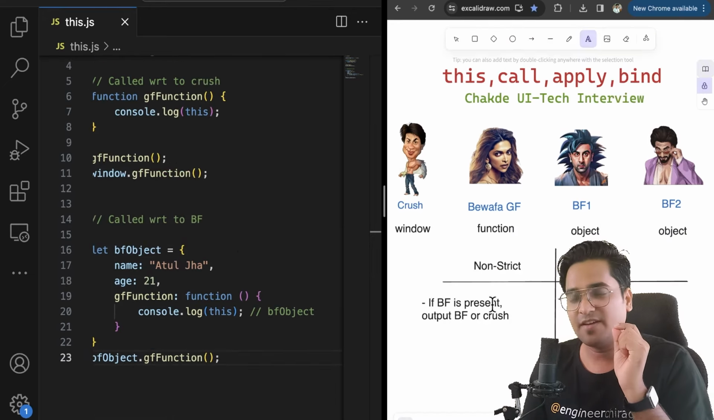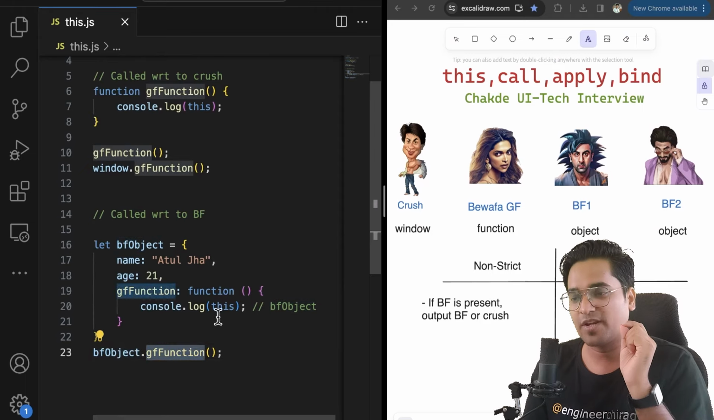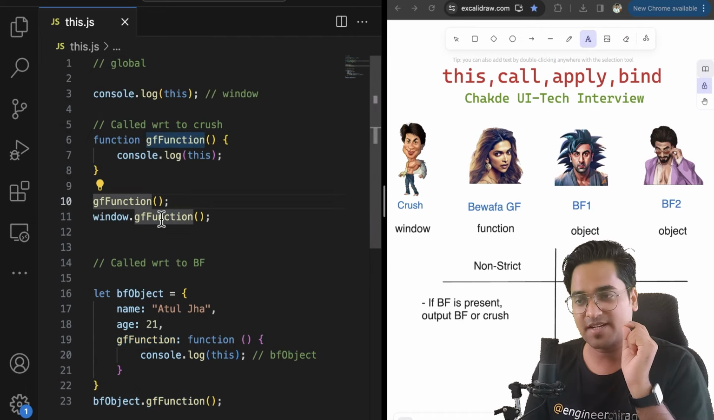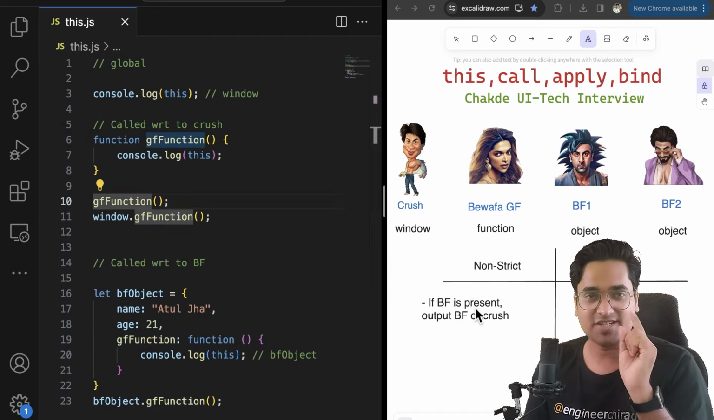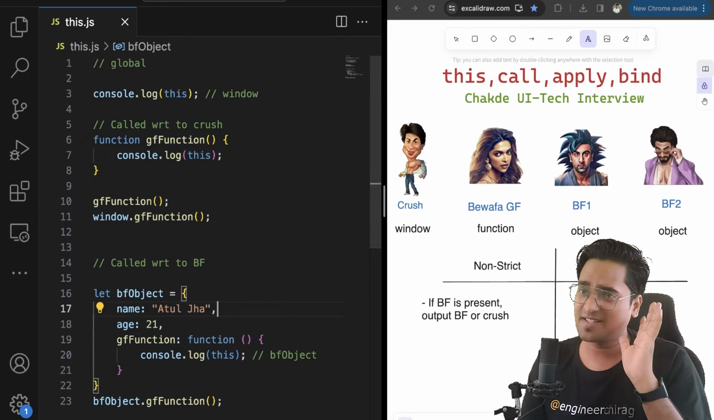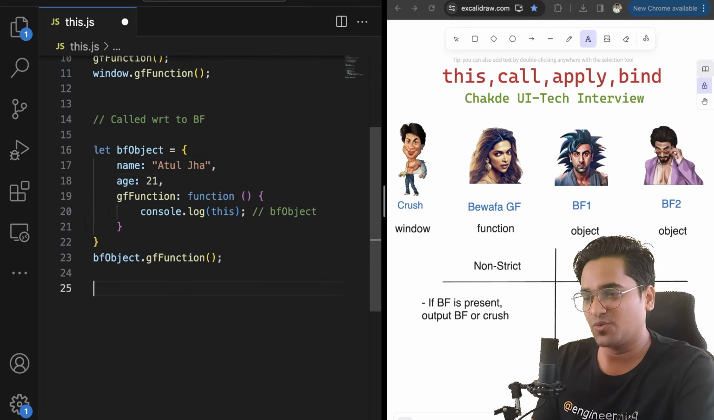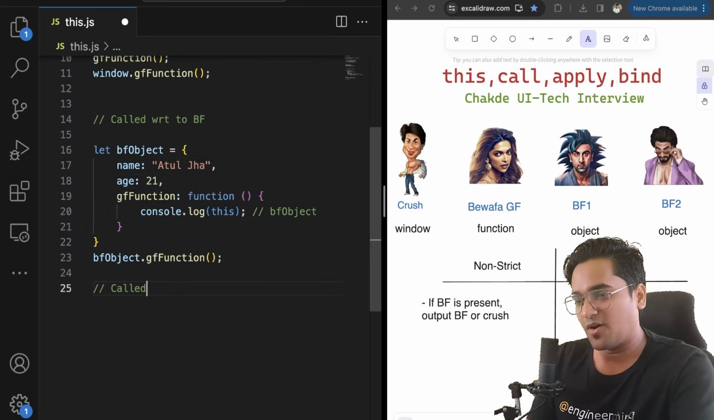If the BF, your boyfriend, object is basically present, then your girlfriend is going to point to that particular BF. Else, if it is not present, then it is going to point to your crush. So one simple funda that we learned. Perfect. Now I'm going to take you to the next level called with respect to